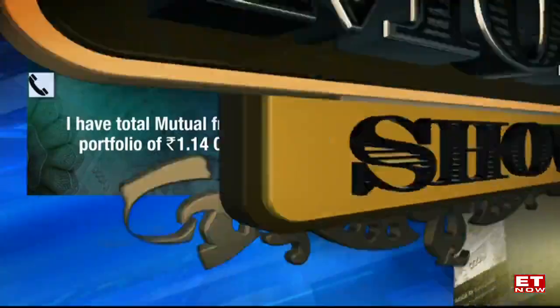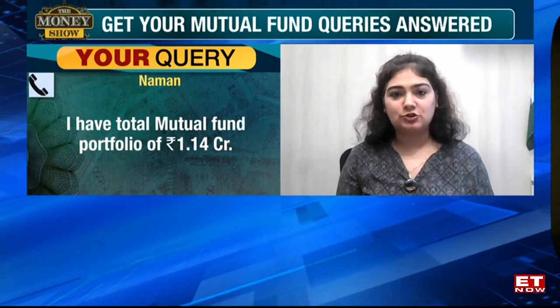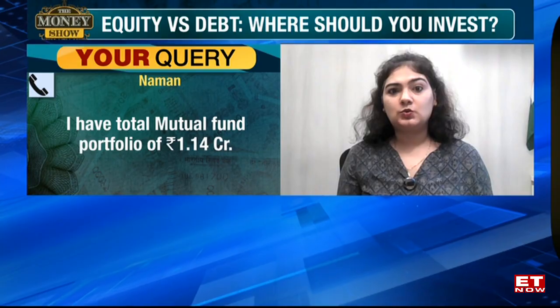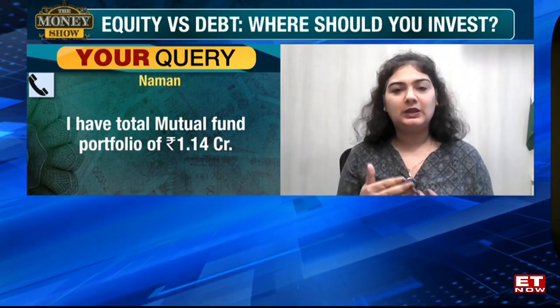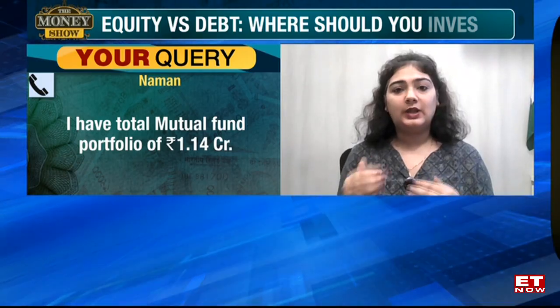Naman, 3-4 points here. One is that if you're looking at profit booking, then you can book 1 lakh of profit every year without having any capital gain implication. So that is something that you should book. Point two, if you're looking at the current market level and trying to time it so that you exit at peak and enter at low, honestly, there's enough data that shows that the difference between you continuing versus you trying to time it would not be more than 1-2% per annum.